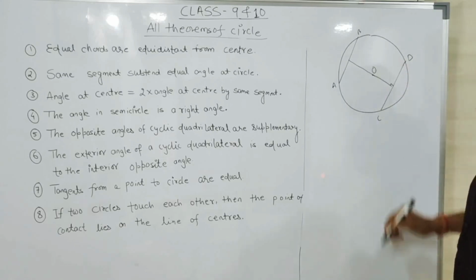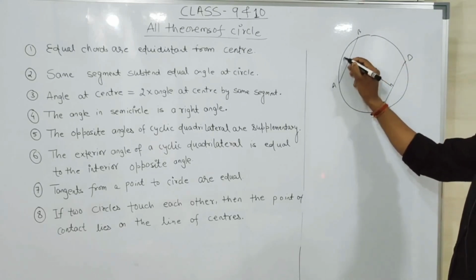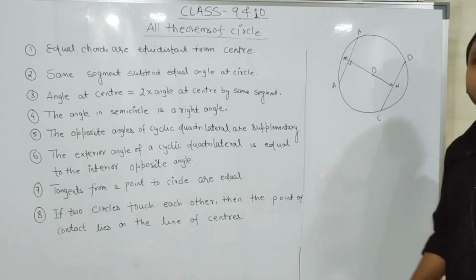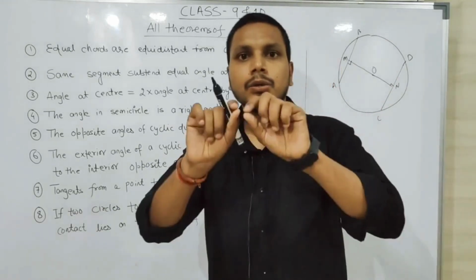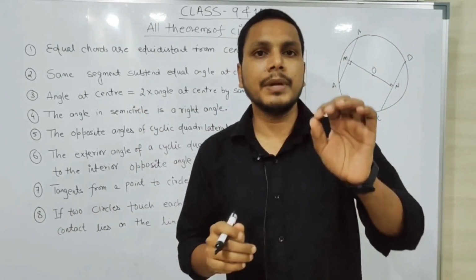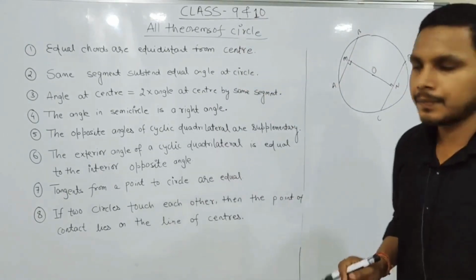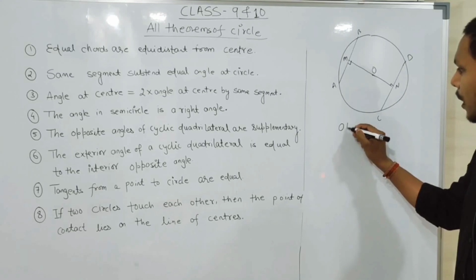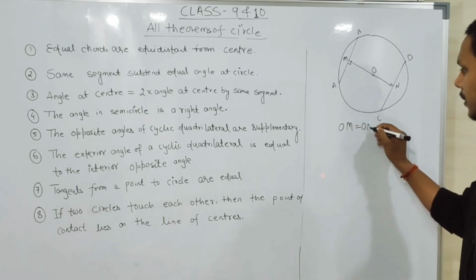Let this be the center O, with M and N as the feet of the perpendiculars. You know that the line drawn from the center to the chord always makes 90 degrees. So the simple statement of the first theorem is that OM equals ON.